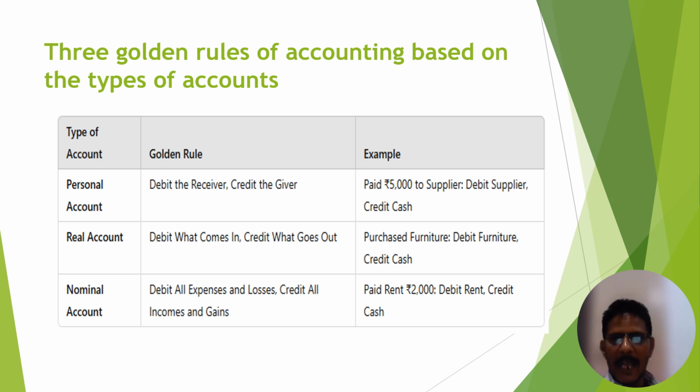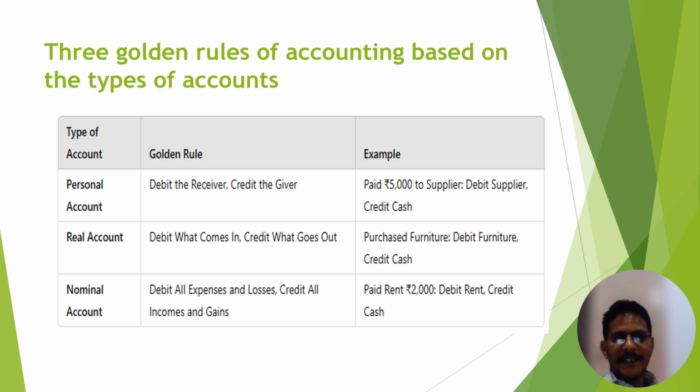The supplier is the receiver. It means we have to debit the supplier. Then the credit: we pay to the supplier, it means we paid cash. So here we mention cash in credit.